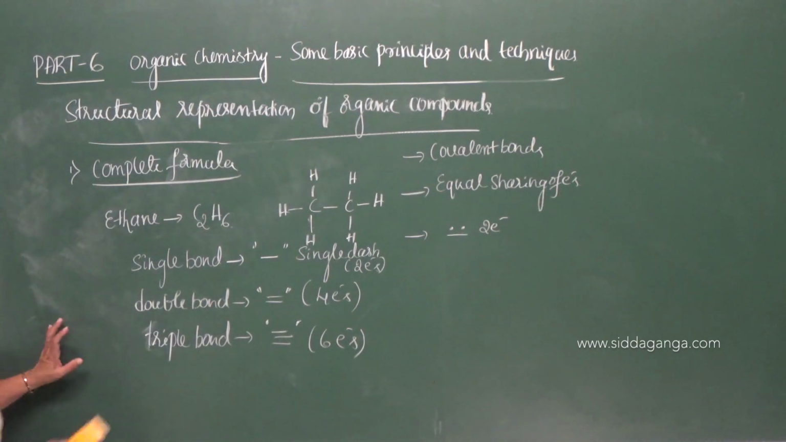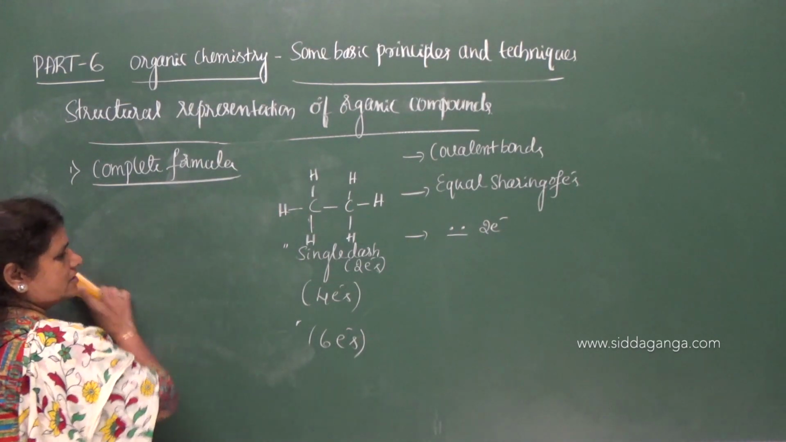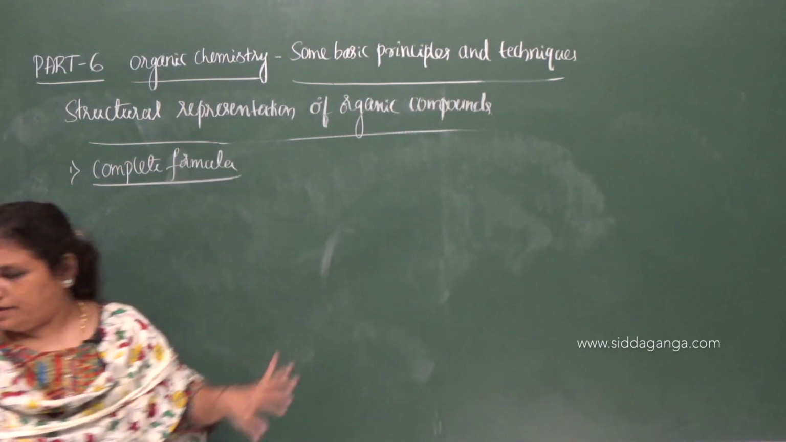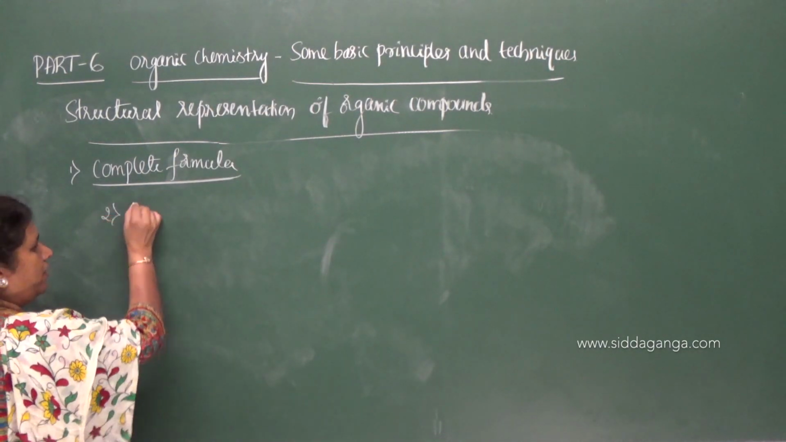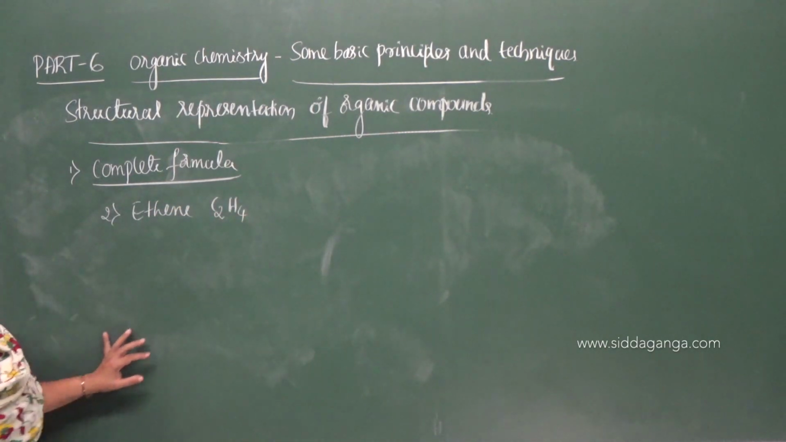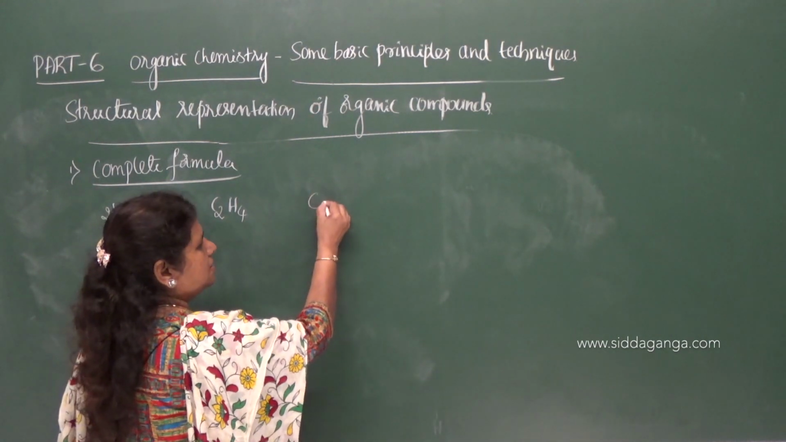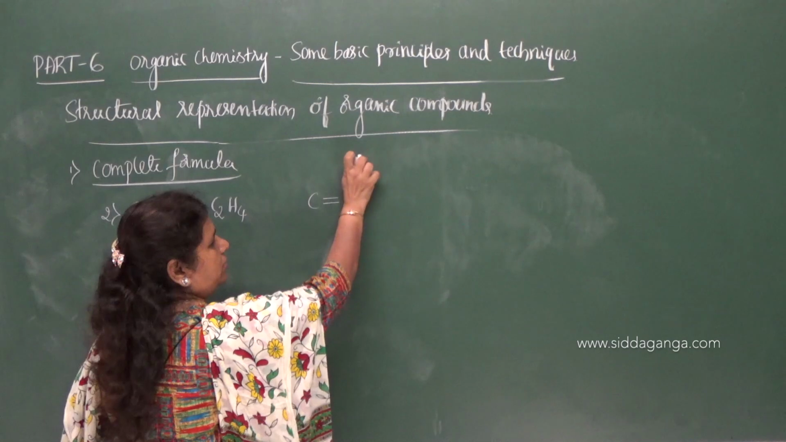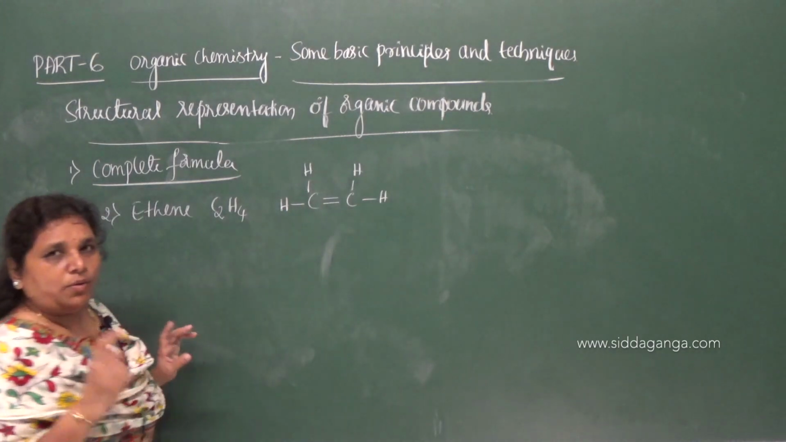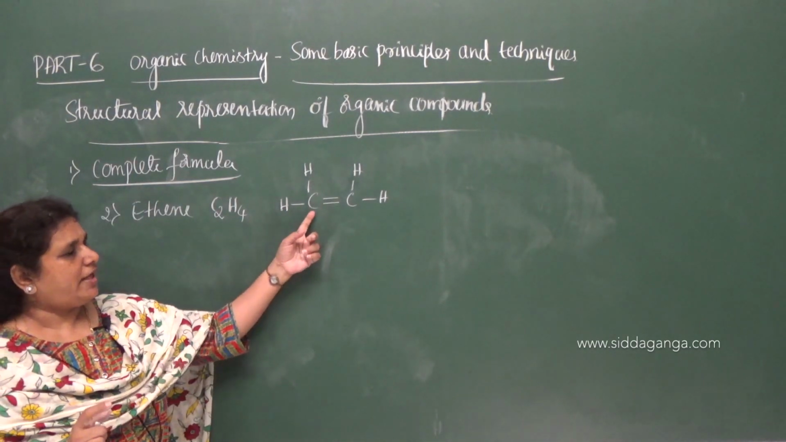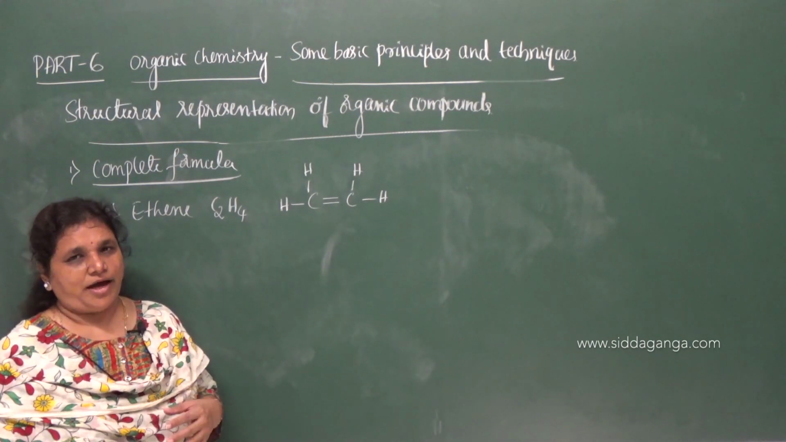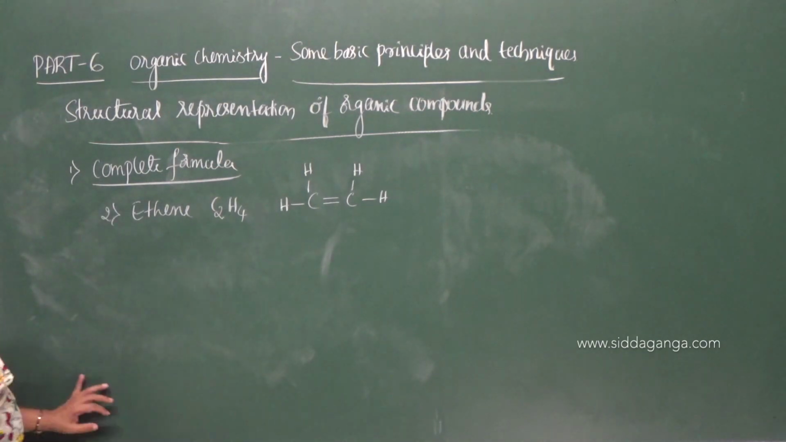Now, let me give a few more examples. Second example, remember these points: you can take ethene, C2H4 is the molecular formula. What is the complete formula? This is the complete formula of the ethene molecule. Once you write the complete formula, then only you can say there is a double bond between the two carbon atoms and only a single bond between carbon and hydrogen.